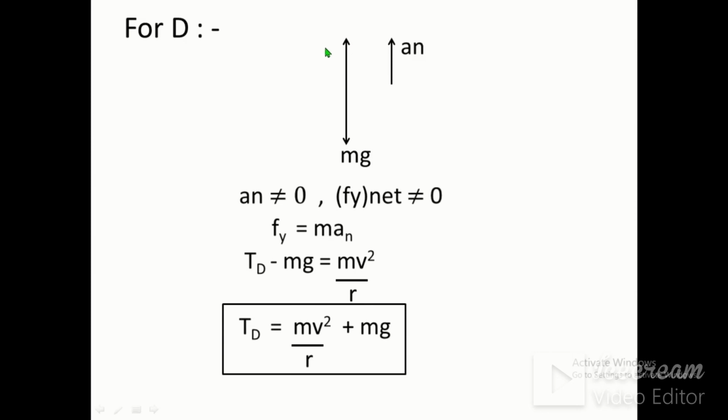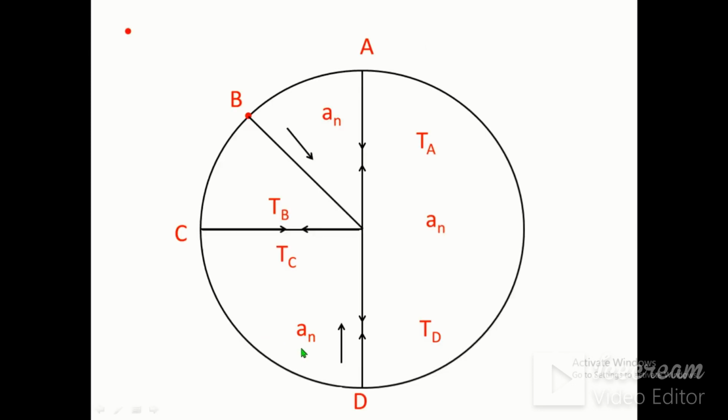Now Td is acting in upward direction, I apologize for it. Therefore, Td minus mg is equal to mv square by r. Now we will look at this sign convention. As the acceleration and the direction of the tension are the same, Td is acting in the same direction as the acceleration. Therefore, Td is positive, that is tension in D. And mg is acting in downward direction, which is opposite to the direction of the acceleration. Therefore, it is considered minus. Therefore, Td minus mg is equal to mv square by r. Td is equal to mv square by r plus mg.